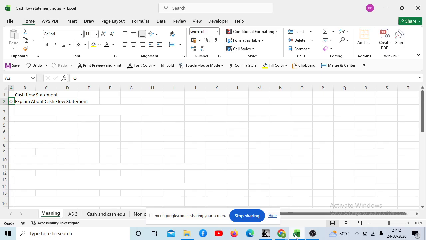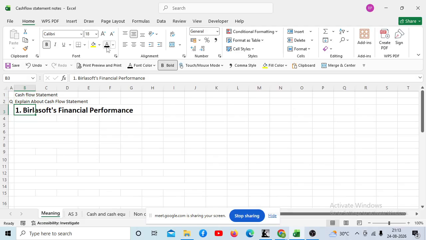That's the reason the shareholders are interested in knowing the flow of money, from where the money has come and where the money has gone in the entire accounting year. So for that purpose we prepare this statement which is called cash flow statement. Any doubt? No. Okay.